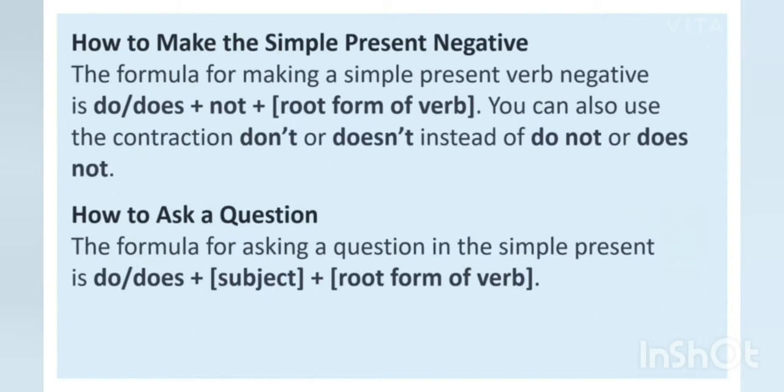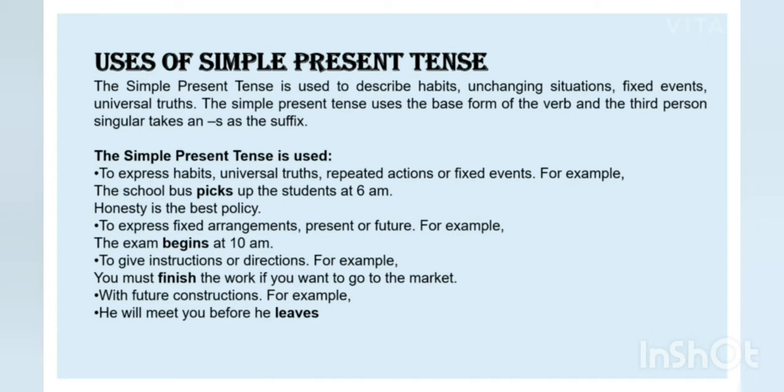Then how to make the simple present tense negative? You just have to add not in the sentence. Then the simple present tense becomes negative. Yes, and whenever you want to ask a question in simple present tense, you have to use do or does plus subject plus the root form of the verb, that is V1. Clear?